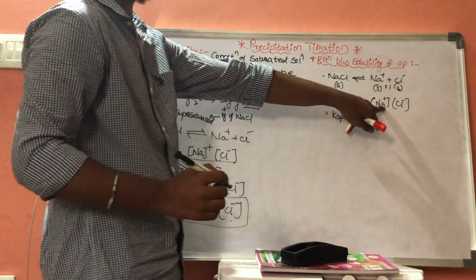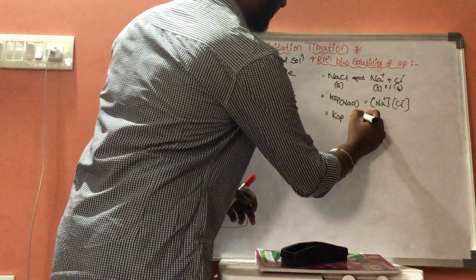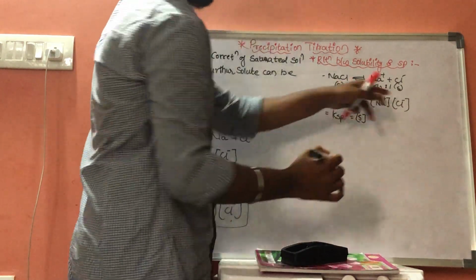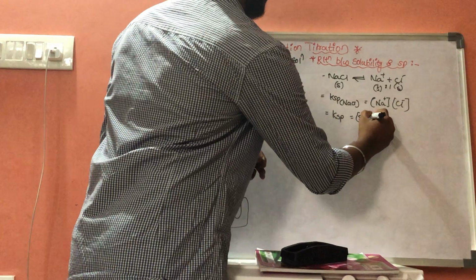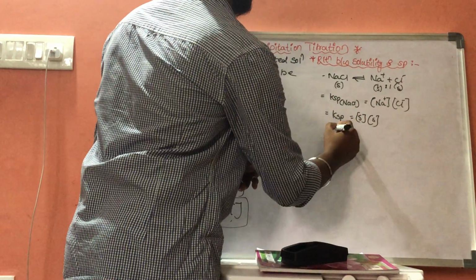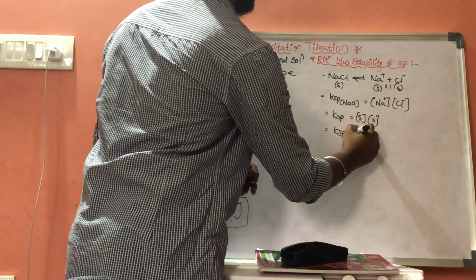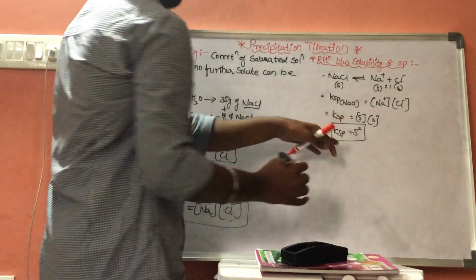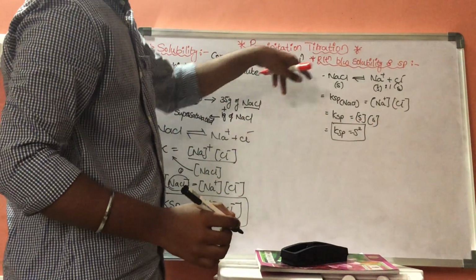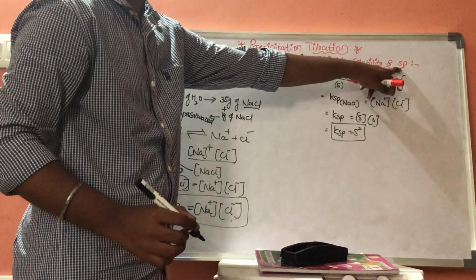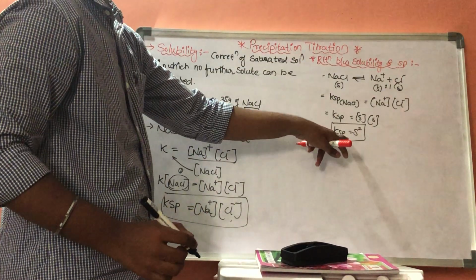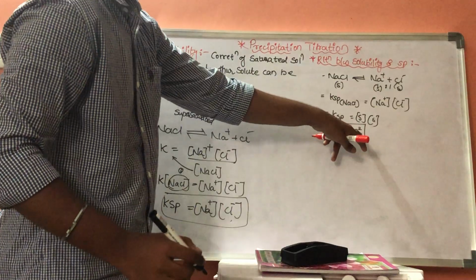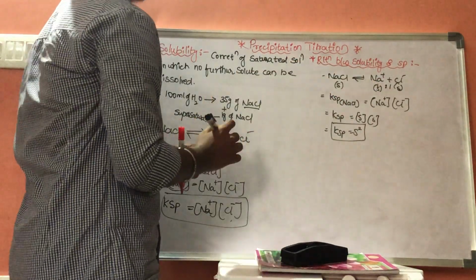KSP is equal to S into S, S square. The relation between solubility and solubility product is that the solubility product is equal to the square of solubility. This is one reaction.